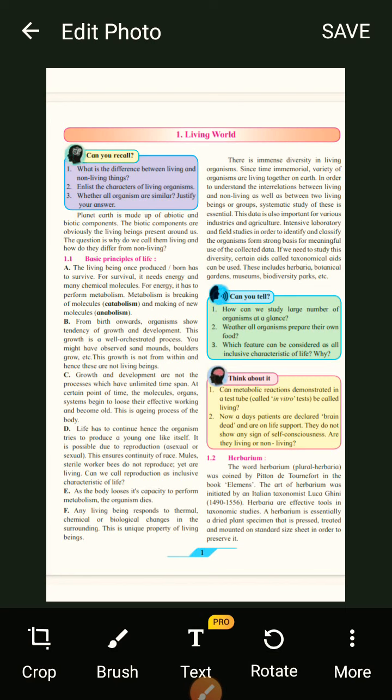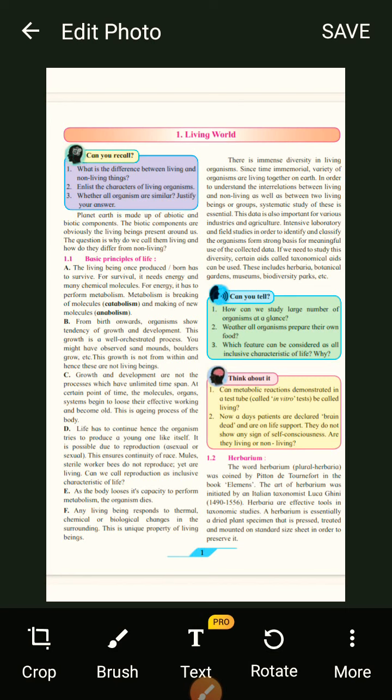No. Unless it has gone through a process of metabolism, the energy is not converted into ATP or calories. So, metabolism is breaking of molecules, that is catabolism, and making of new molecules, that is anabolism.